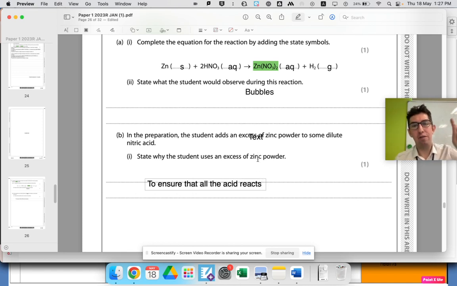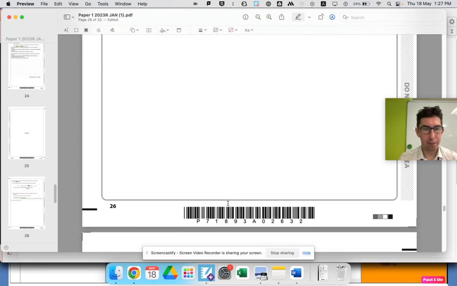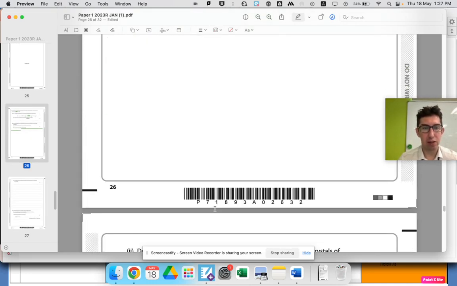Well, it's very easy to remove an excess solid. It is very difficult to remove an excess solution. So we ensure that the zinc is in excess because it's easy to remove. That would be the next step. And the answer is just to ensure that all the acid reacts.